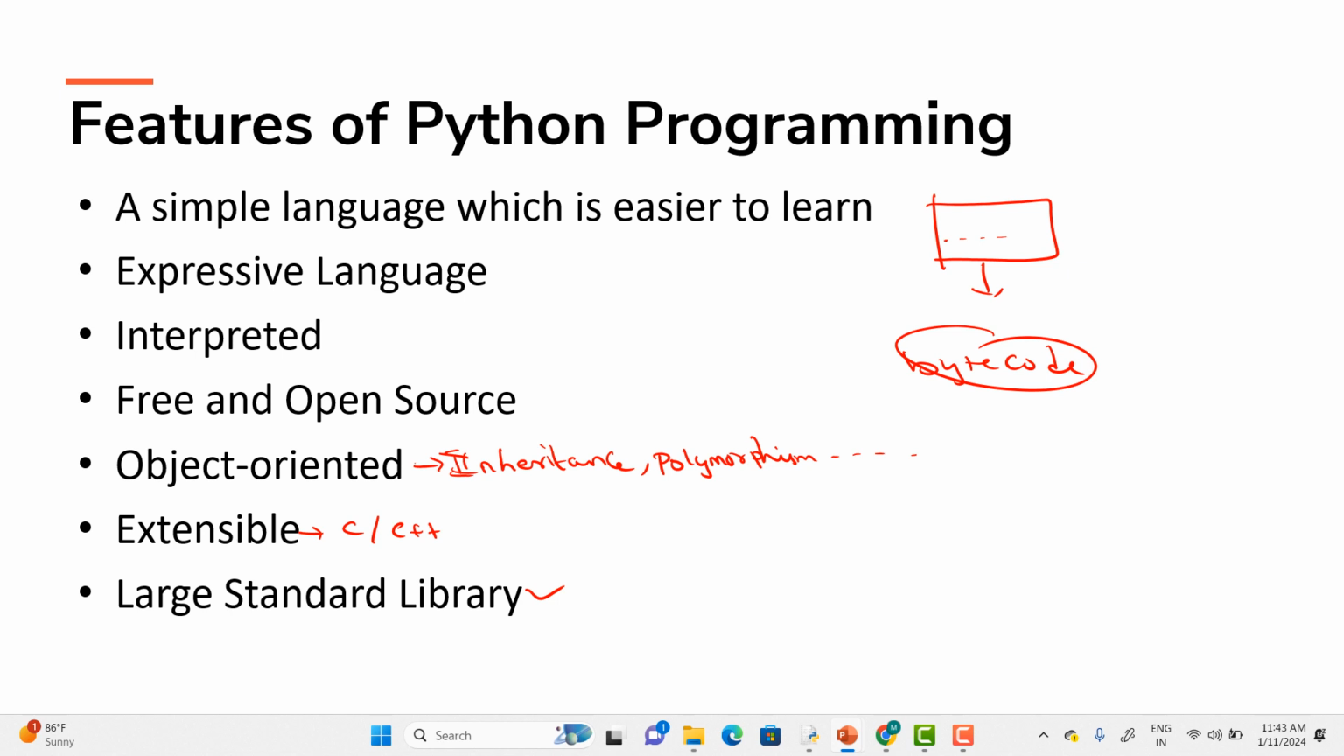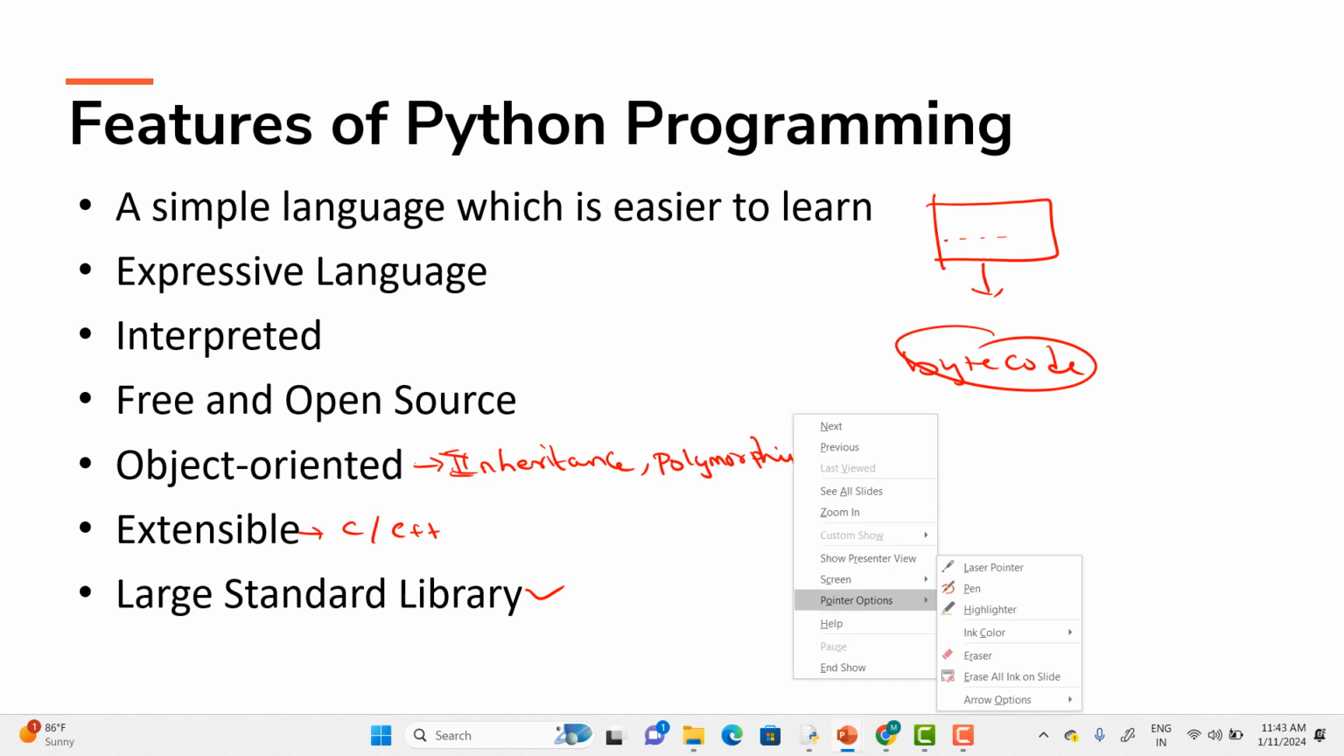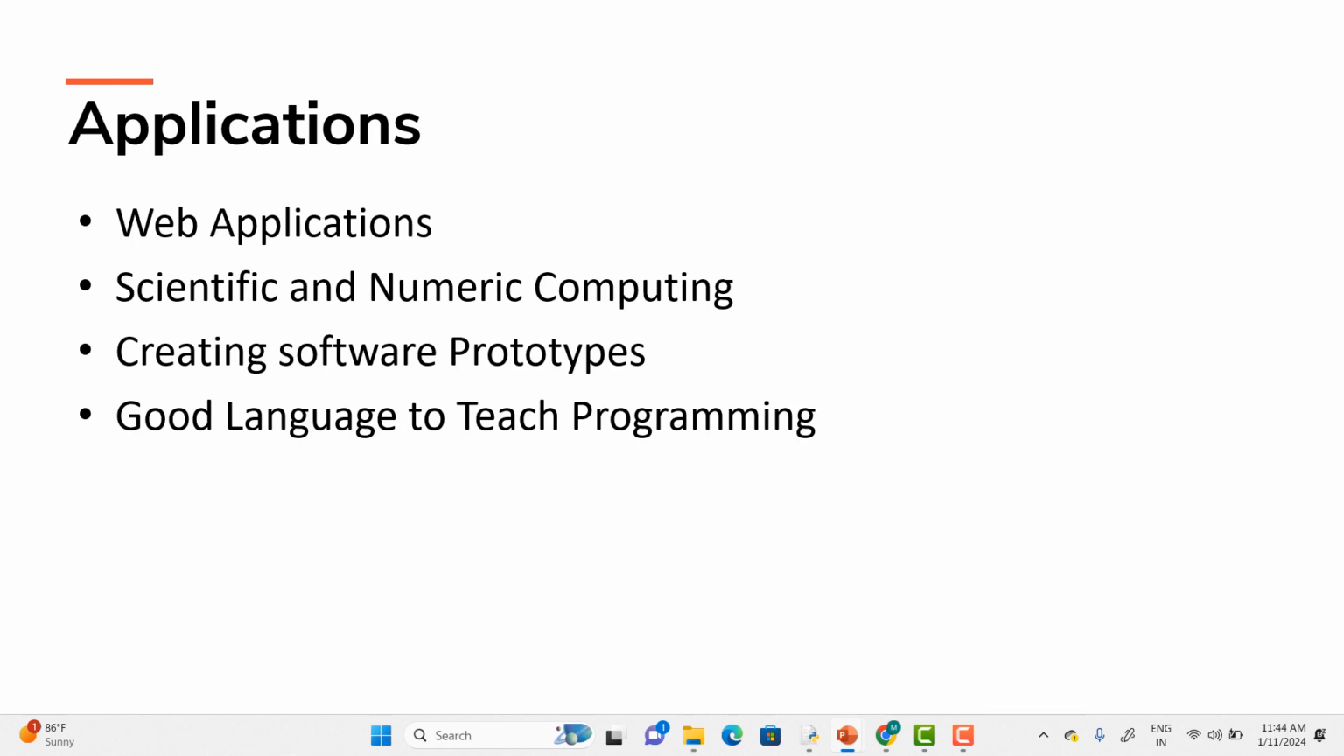Now, this is what regarding the Python features, and I hope you people might have got at least some basic idea regarding the features of Python. Okay. Now in the next slide we are going to have a discussion regarding the applications of Python.